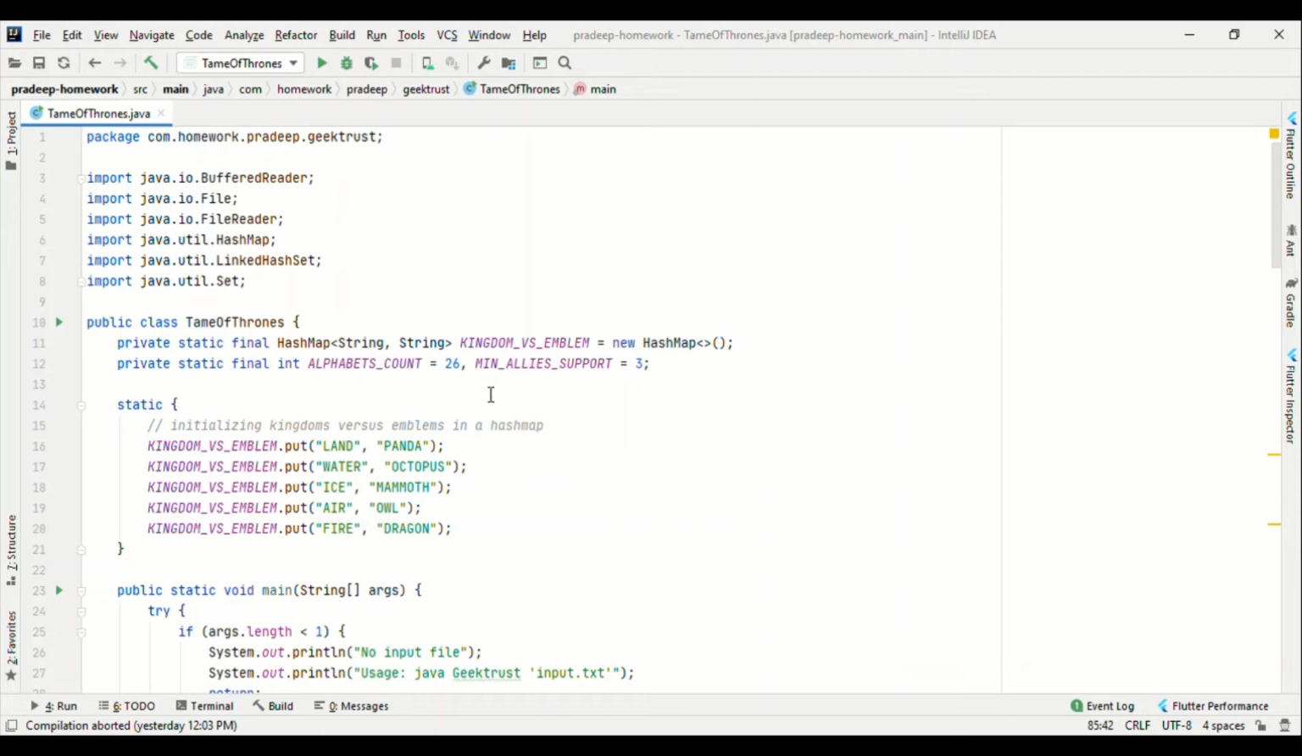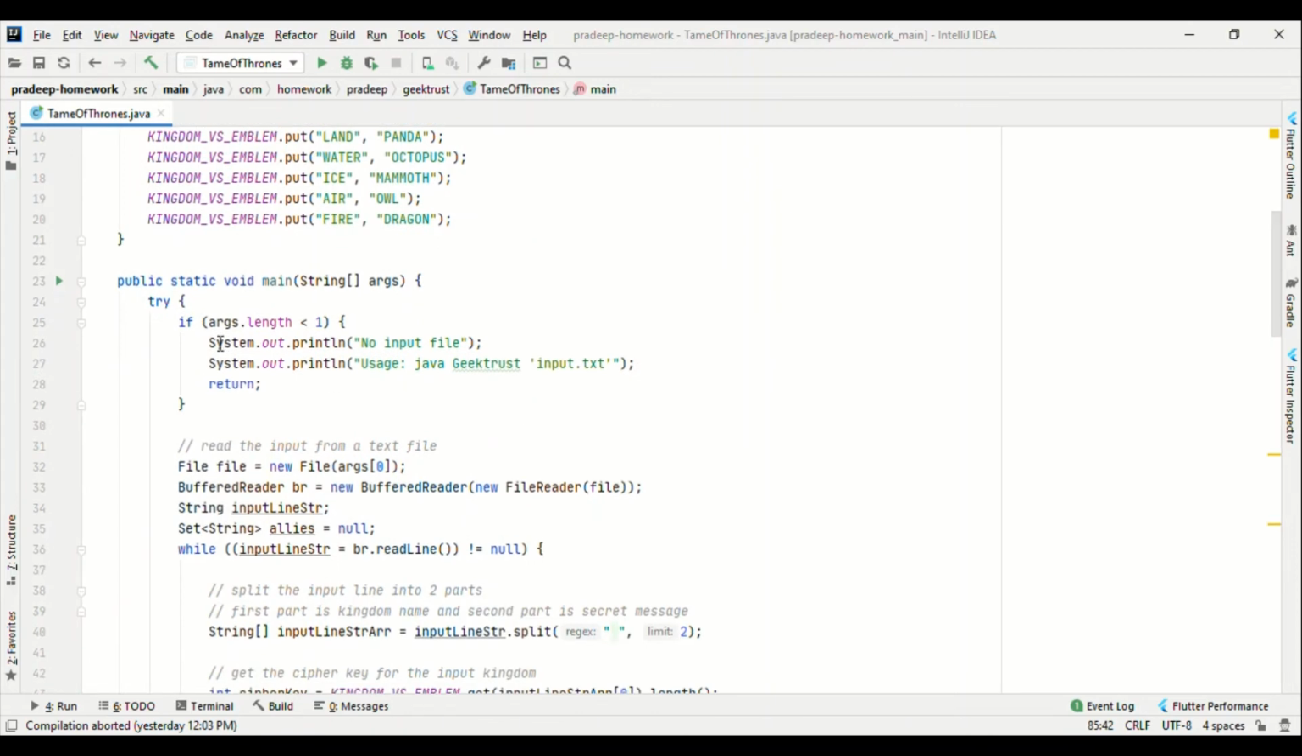As the kingdoms are fixed, I am initializing them into a hash map, the kingdom name versus the emblem. And here are some constants. Minimum ally support: King Shan has to get a minimum of 3 allies' support to rule all the 6 kingdoms. The first thing I do is check whether the input file is there. From the command line, we need to pass the input text file. If that is not there, I am printing the usage.